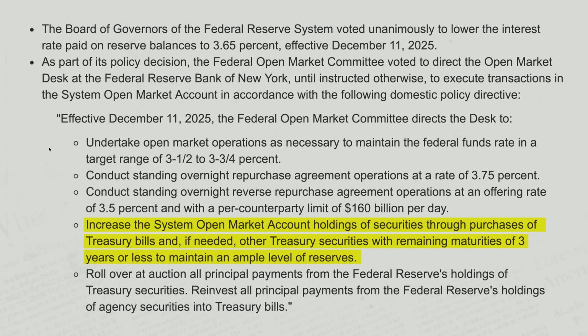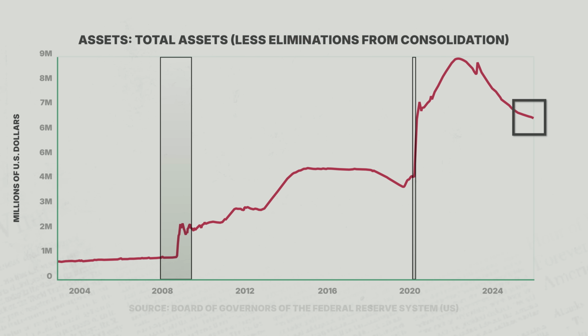So this third bullet point was the real surprise that nobody was expecting. And if it all sounds like gibberish to you, it means that they're going to be purchasing more Treasury bills and treasuries than just keeping their holdings the same. Up until this point, they have stated their intention to just let their balance sheet stay the exact same, but now they will actually be adding to that and buying more.